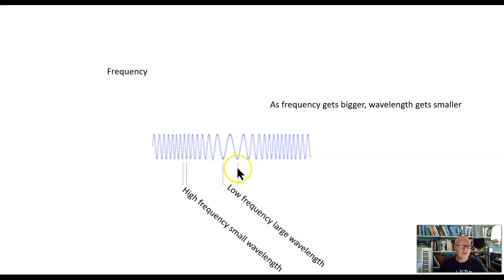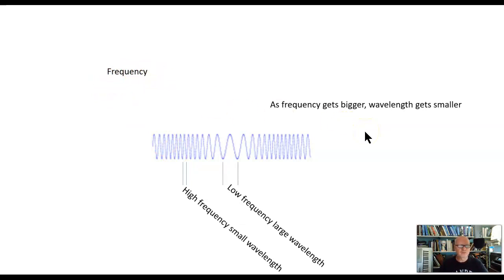So I have a large wavelength with a low frequency. With a high frequency, you have a small wavelength. So here's a high frequency, and you can see I don't have much space between these two adjacent troughs. So wavelength is not a primary characteristic. It is another manifestation, the inverse manifestation of frequency.